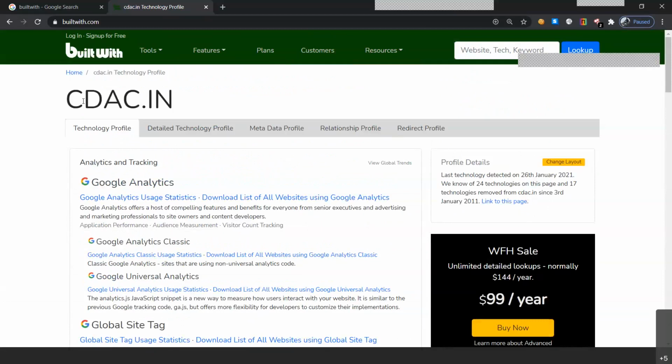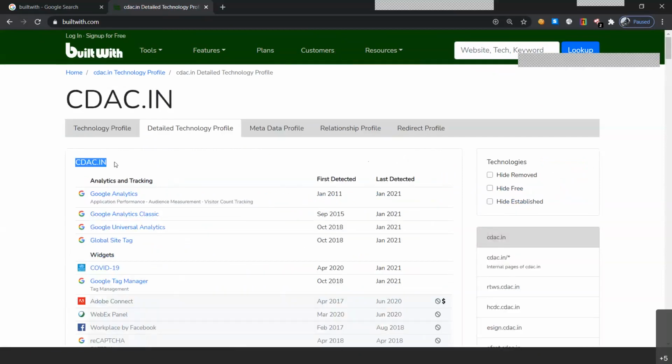That means altogether, we are only getting the information about CDAC.in. But when we click on detailed technology profile, you will get again the CDAC.in summary, but with straightaway information of the particular modules that we are using, along with first detected and last detected.